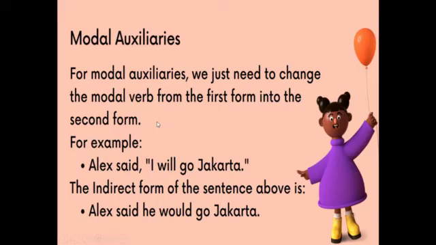Next is when we use a modal auxiliary in our sentence. For modal auxiliary, we just need to change the modal form from the first into the second one. So the modal verb from the first form into the second. Let's see. Alex said, "I will go to Jakarta." The indirect form of the sentence above is Alex said he would go to Jakarta. So the word will is changed into would, can into could, may into might, shall into should, must, have to, and has to into had to.